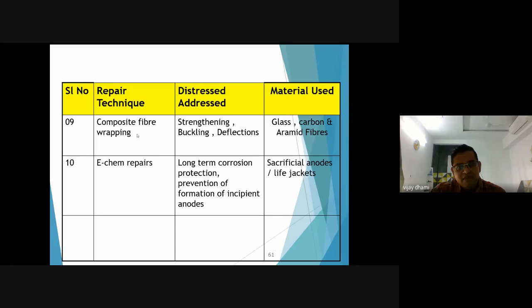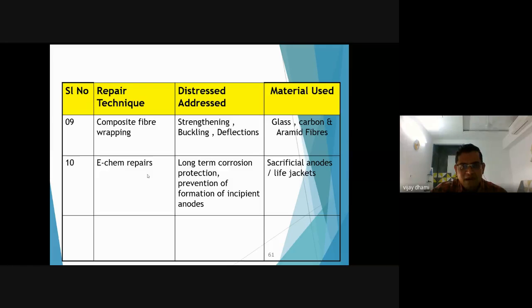In fiber wrapping, the market offers glass fiber wrapping, carbon fiber wrapping, and aramid fiber wrapping. The material selection also depends on the damage to the structure. Some columns may be strengthened using glass fiber, or you can use carbon fiber for the columns and strengthen your beams with glass fibers. Such combinations can be used in strengthening techniques.